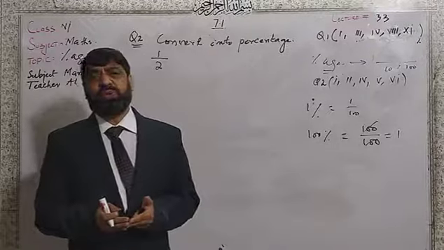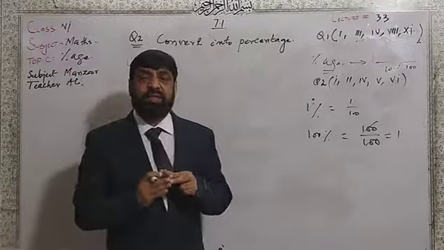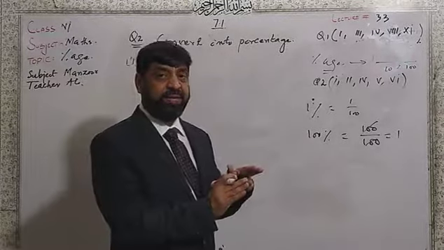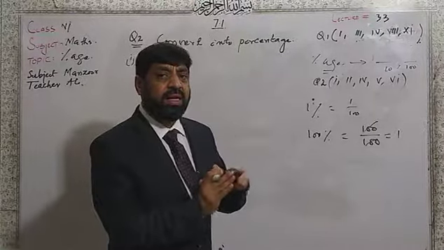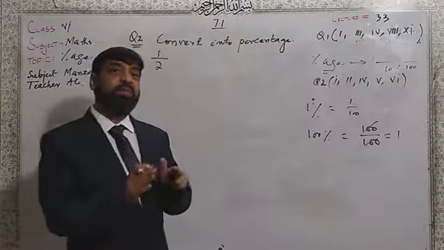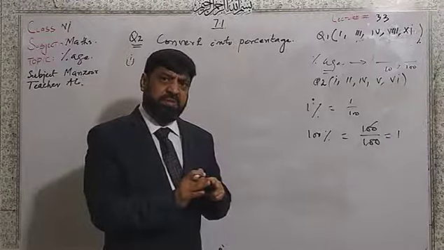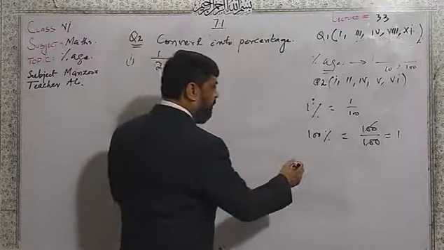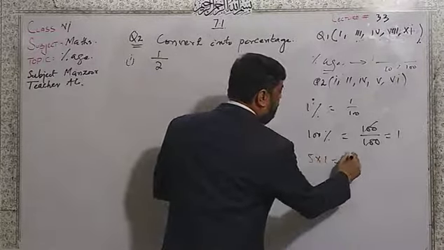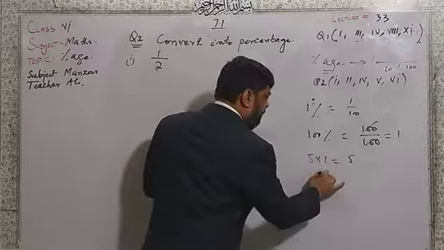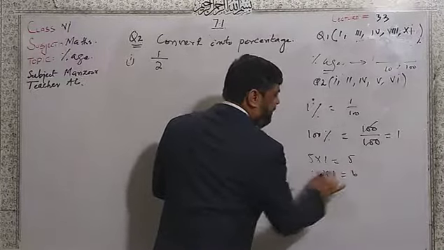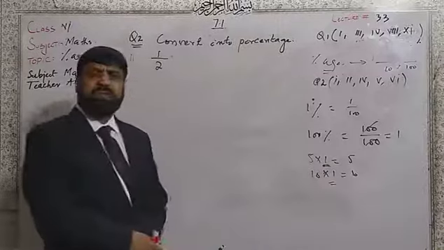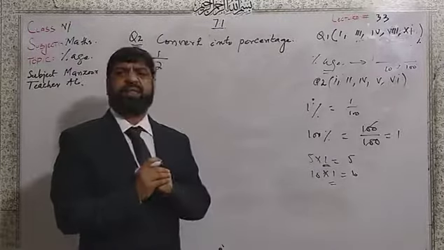And it is also understood that multiplication of 1 with any number does not affect the result. For example, 5 multiplied by 1 is the same 5, 10 multiplied by 1 is the same 10. It means that multiplication by 100% does not affect the value.